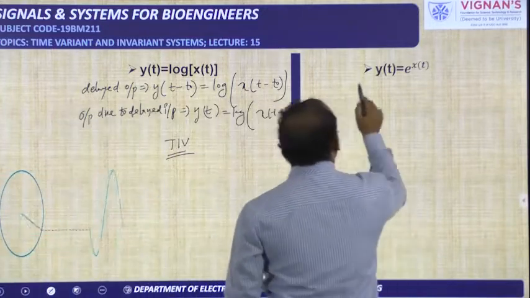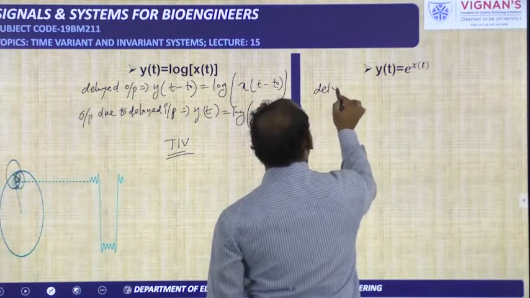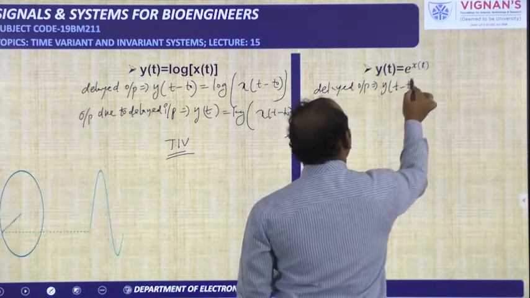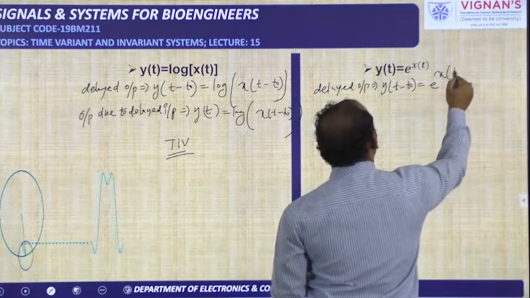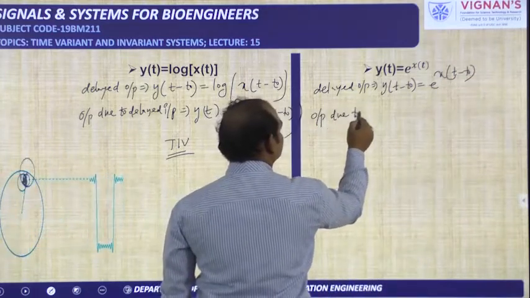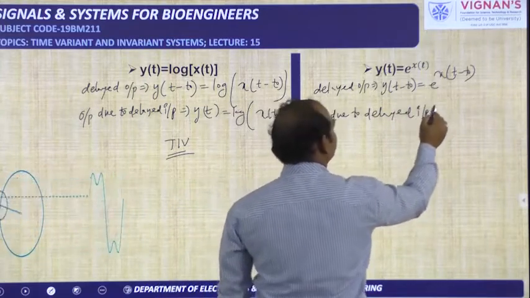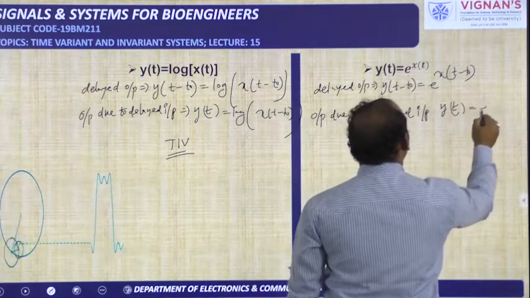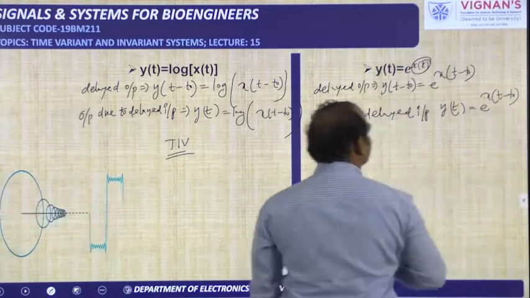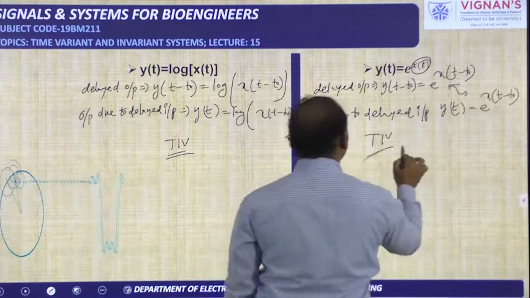Next, y of t is equal to e power x of t. This is the relationship between input and output. Now in this case, delayed output is given by y of t minus t naught is equal to e power x of t minus t naught. Output due to delayed input is given by y of t is equal to e power, here input has to be delayed, x of t minus t naught. So here also these two are same, so given system is time invariant system.